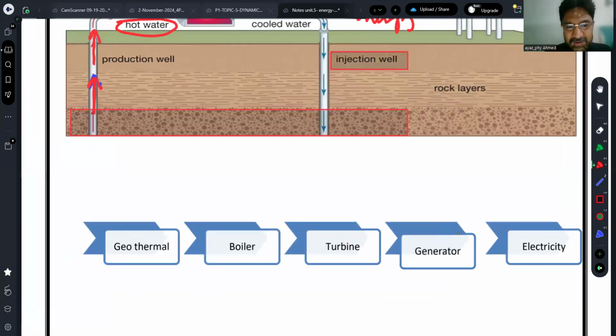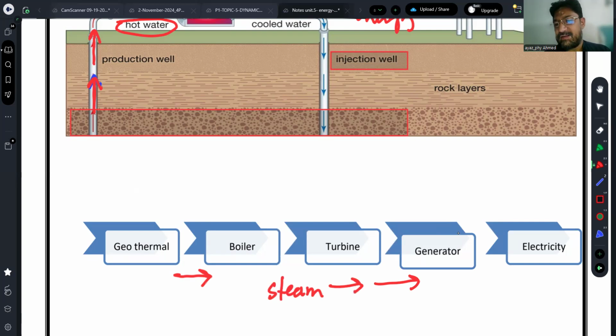Geothermal energy is delivered to the boilers. Boilers produce steam, and that steam is used to run the turbine. Turbines are used to run the generator, and generators produce electricity. So I believe that it would be clear to you. So this was basically related to your geothermal energy.